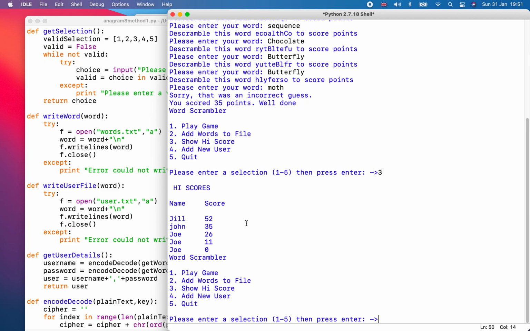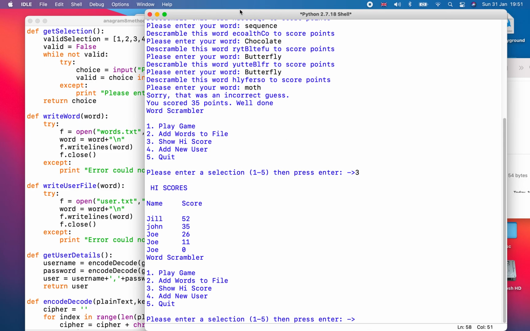And there is John. So we added the user, we played the game with the user, and now the user appears in the high score table. And I've got 1, 2, 3, 4, 5. So let's play it once more. And now we're still playing the game as John, because we didn't quit. So let's play the game.